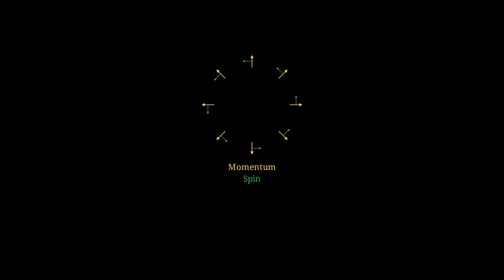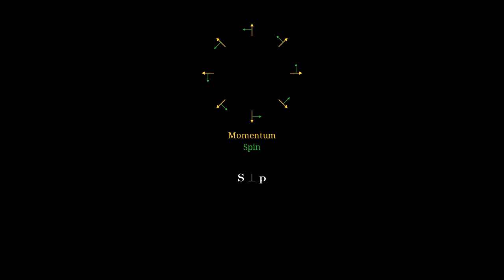There's another beautiful feature of topological surface states: spin momentum locking. In topological surface states, the electron's spin direction is locked perpendicular to its momentum. If it moves right, its spin points up. If it moves left, its spin points down. Mathematically, the spin vector S is perpendicular to the momentum vector P. This relationship is rigidly enforced by topology.